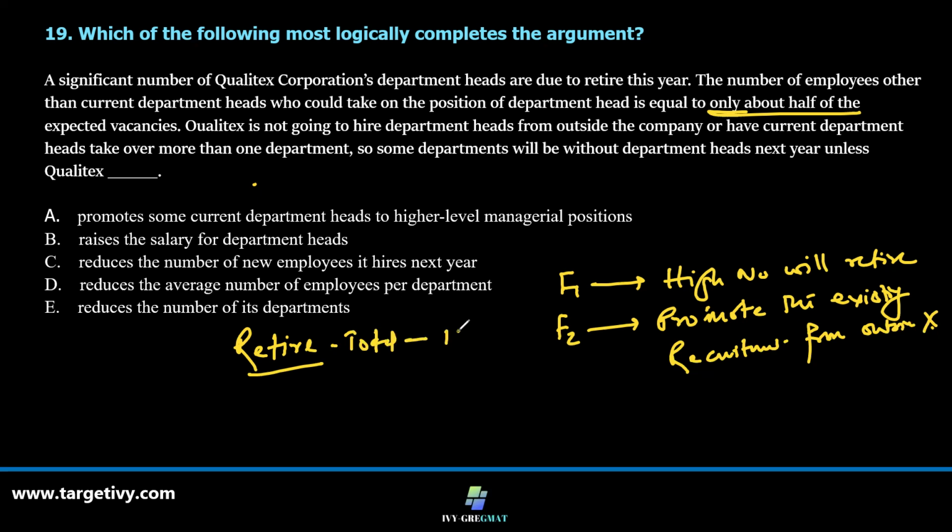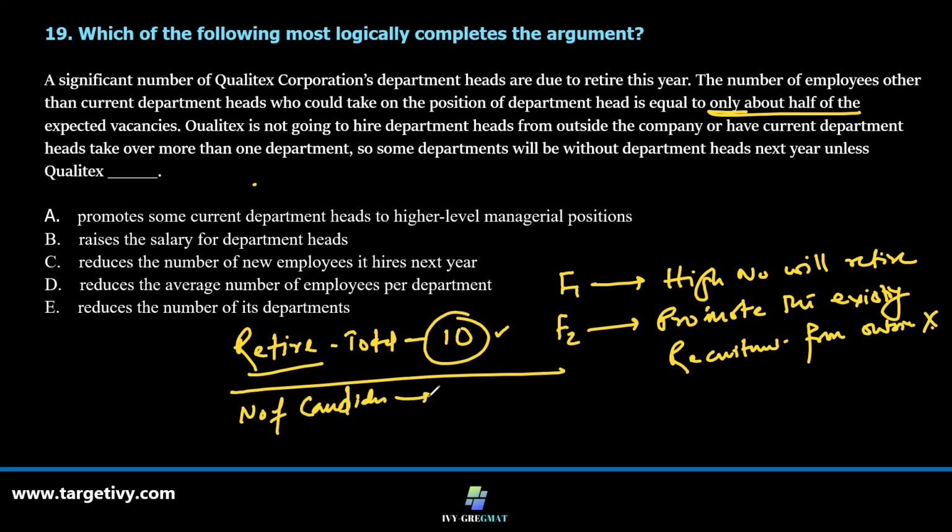So there are 10 vacancies which are going to be created. But the number of candidates will be 5. So what about the rest?